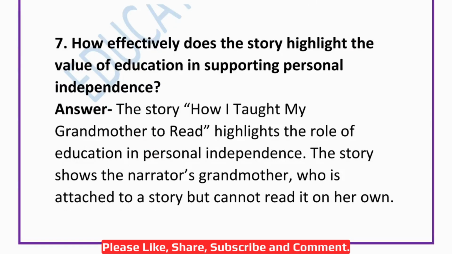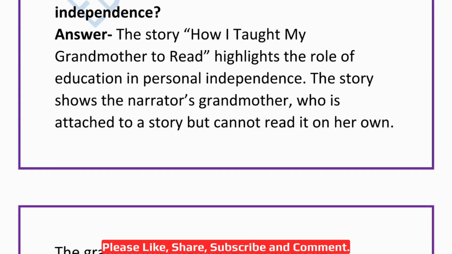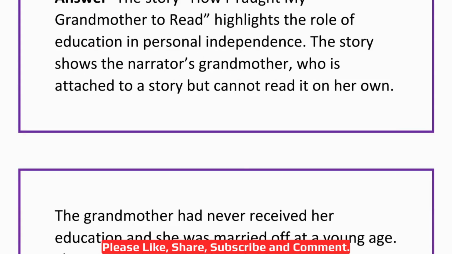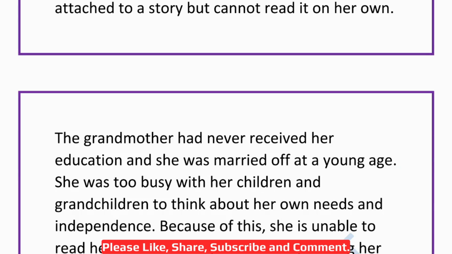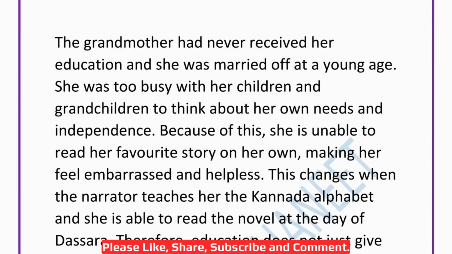The seventh question: how effectively does the story highlight the value of education and supporting personal independence? So, the story, How I Taught My Grandmother to Read, highlights the role of education and personal independence. The story shows the narrator's grandmother who is attached to a story but cannot read it on her own. The grandmother had never received an education and was married off at a very young age. She was too busy with her children and grandchildren to think about her own needs and independence.